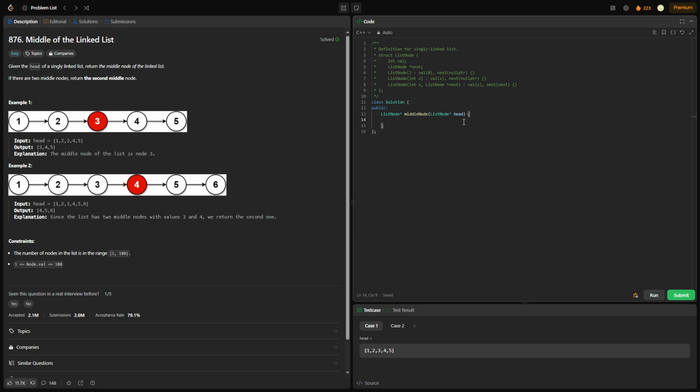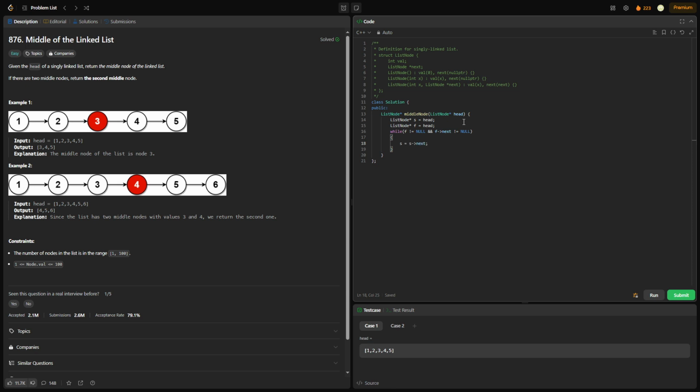So let's make a slow and a fast pointer. We're going to say ListNode s is equal to head, ListNode f is equal to head. And we're going to say while fast is not null and fast next is not null, the slow is going to go by 1.